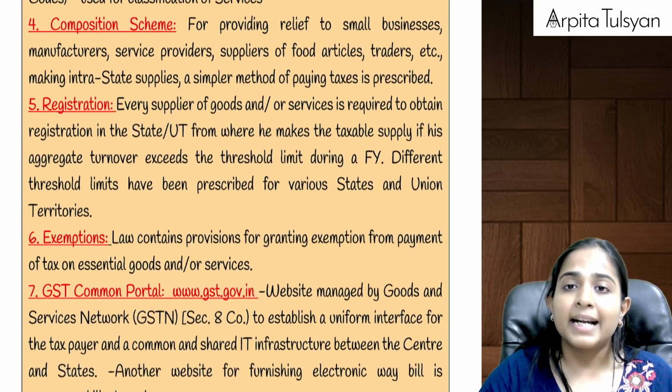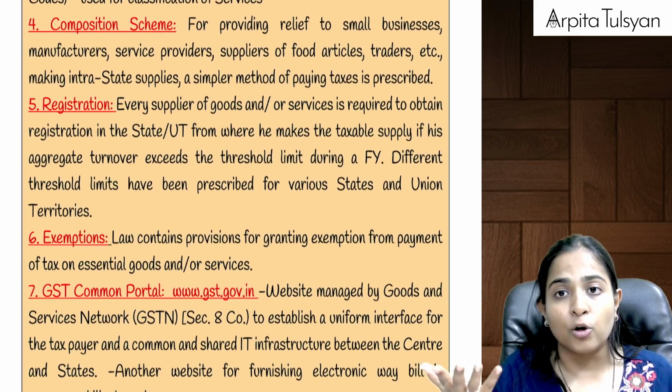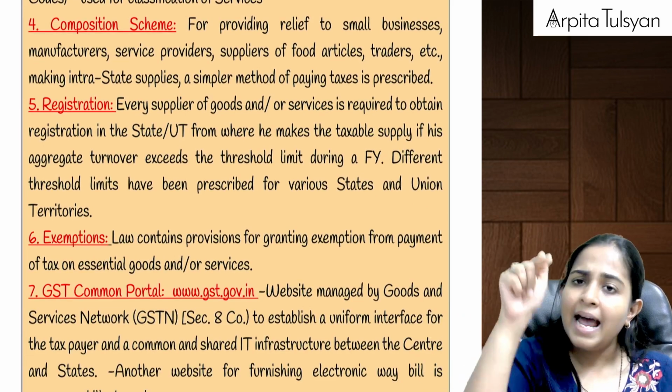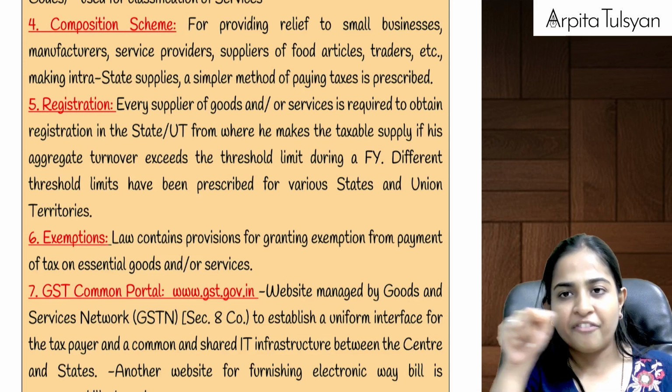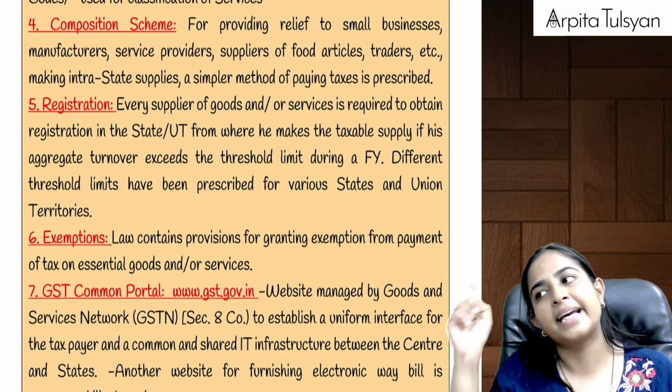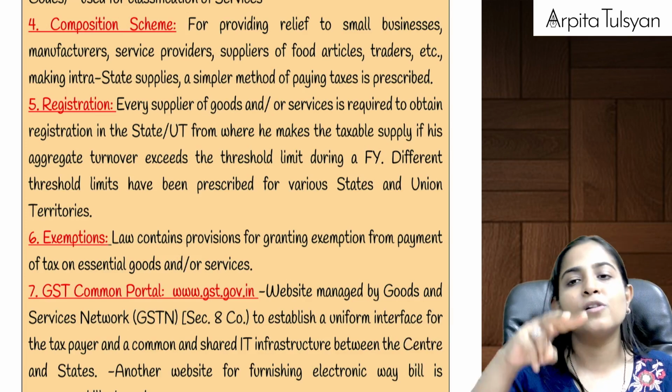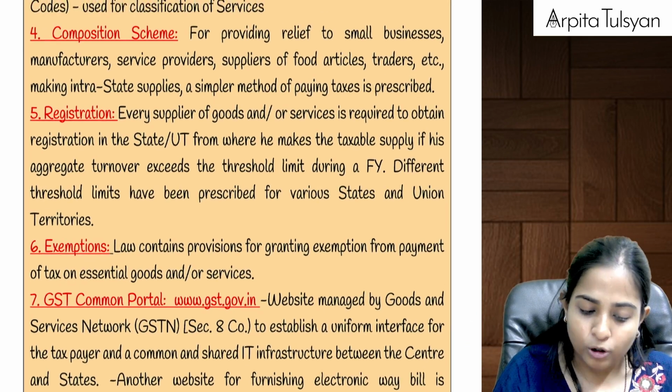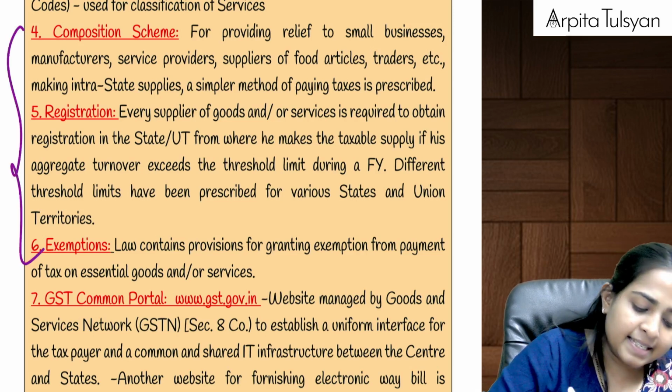So if I am starting any business and I want to find out what are the rates of GST applicable, I can directly go to the rate schedule, I can find my product or services, and besides that, I will get the HSN also, and I will get the rate of GST also. Okay, then three things under GST.